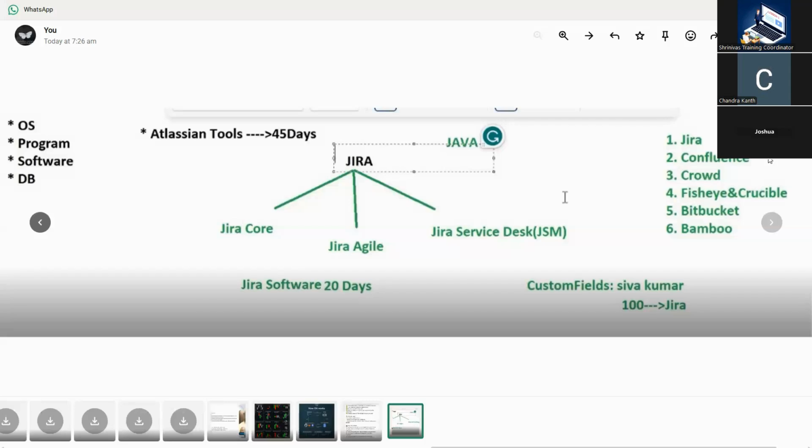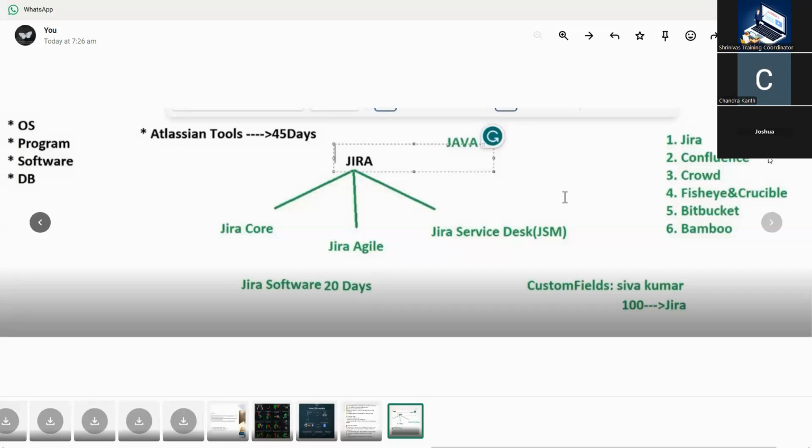And Bamboo is a building tool, like Git, SVN, and programs. Through Bamboo we can build it. In coming classes, we will explain what Bitbucket will do and what Bamboo will do. Apart from that, we are doing Windows here at present, but in coming classes we will learn the Linux environment also.